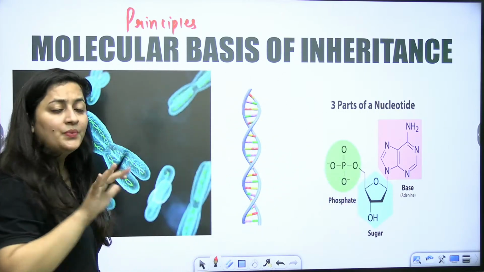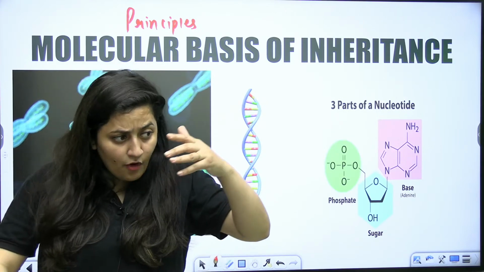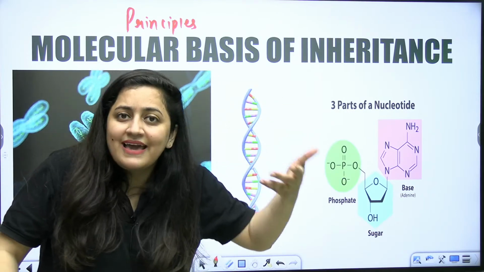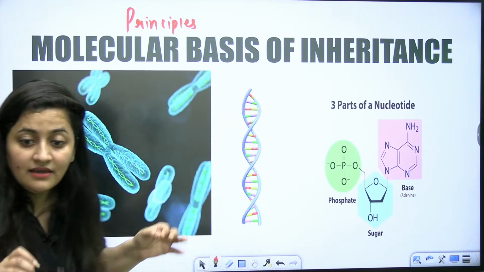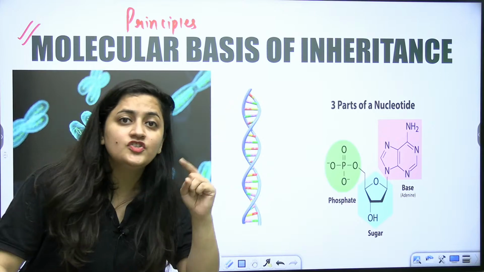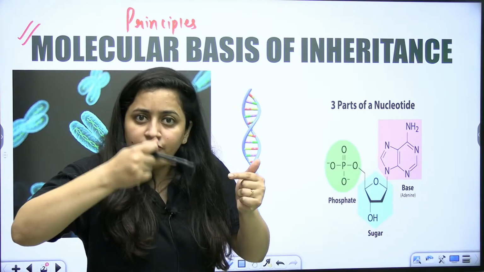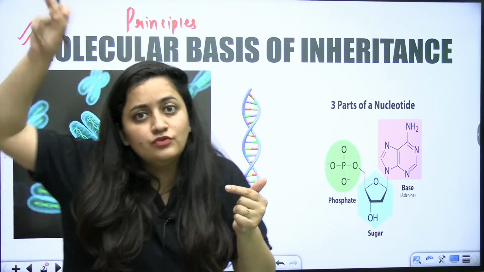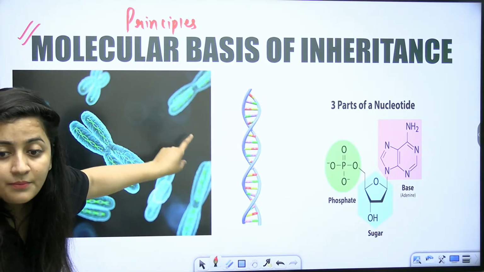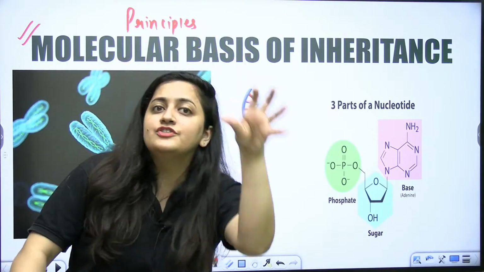When this is our chapter, principles of inheritance and variation, principles are certain rules which are responsible for the inheritance, which are responsible for heredity, which are responsible for passing characters from one generation to another. But here you are talking about the molecular basis, right? Here you are not talking about the general rules. As per those rules, the information passed from one generation to another, that you study in the principles of inheritance and variation. But when you talk about the molecular basis, here you are saying which molecule will pass from one generation to another.